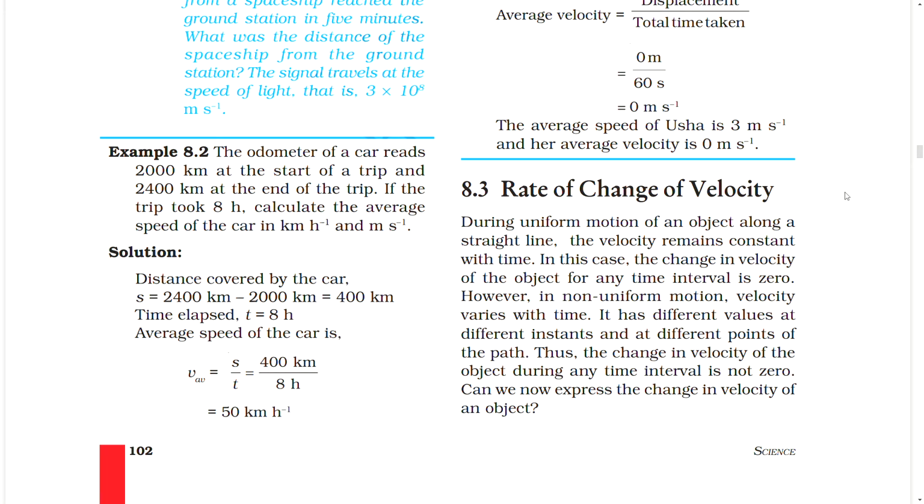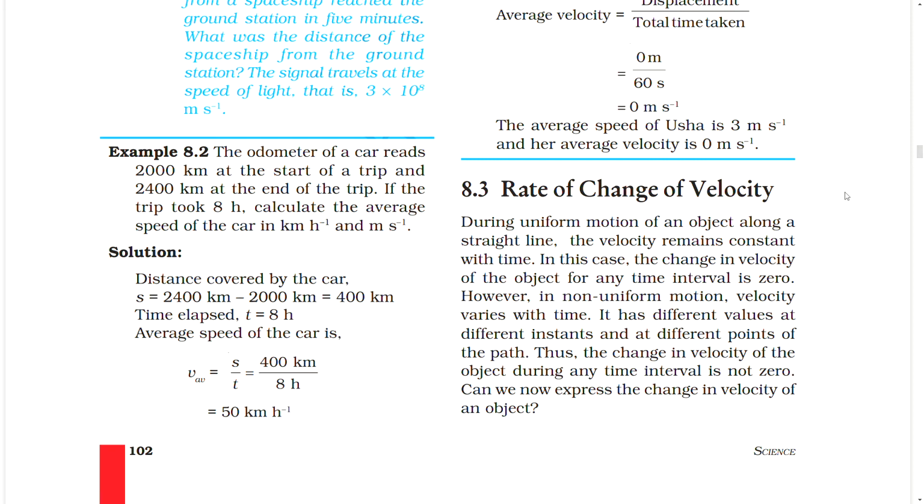Example 8.2. The odometer of a car reads 2000 km at the start of a trip and 2400 km at the end of the trip. If the trip took 8 hours, calculate the average speed of the car in km per hour and meter per second. Solution. Distance covered by the car is equal to 2400 km minus 2000 km equal to 400 km. Time elapsed t equal to 8 hours.